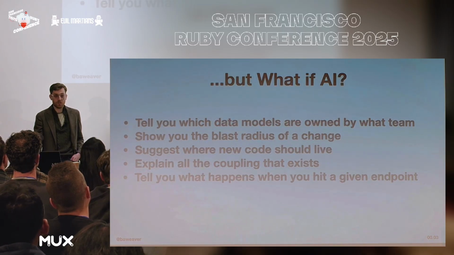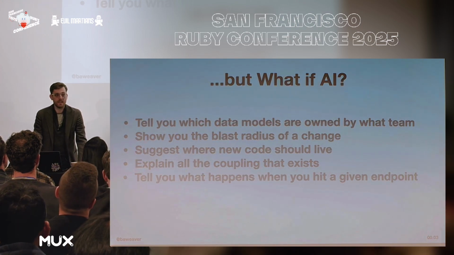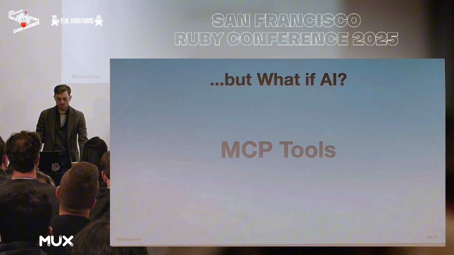Or it could explain all the coupling which exists in our application. And maybe it can even tell us what happens when you go to a certain endpoint. There's a lot it could be doing in here. Now, that's where MCP tools comes in. Think of MCP, which is Model Context Protocol, as a way of giving AI a set of specialized tools for your Rails application. How does it work?